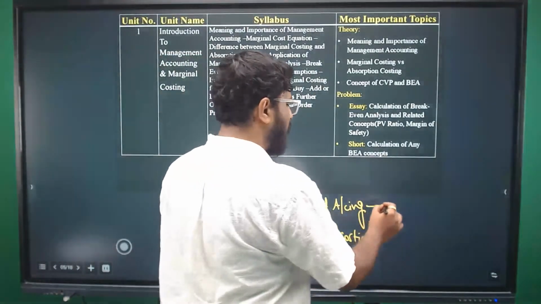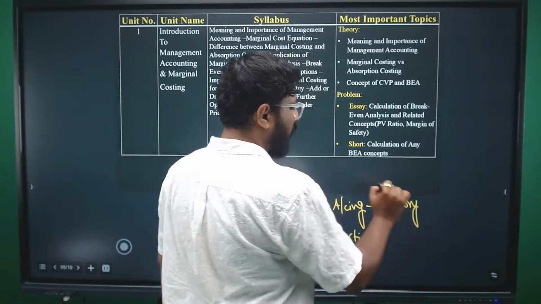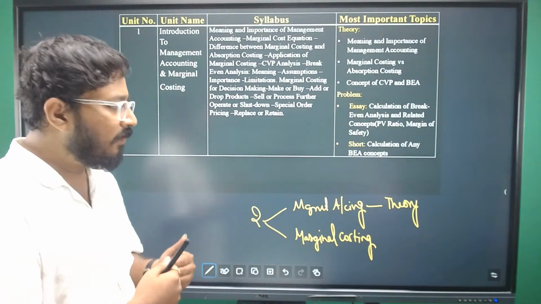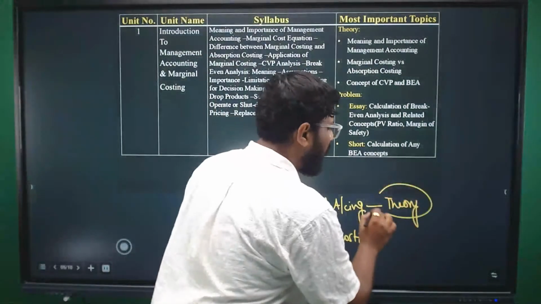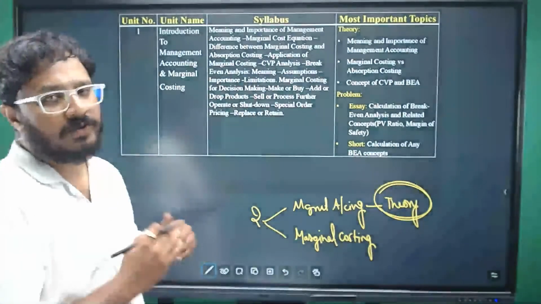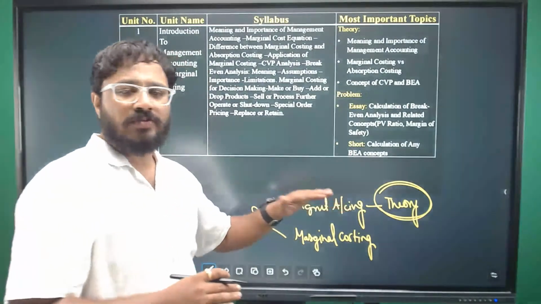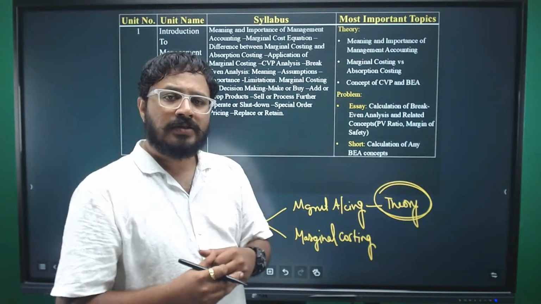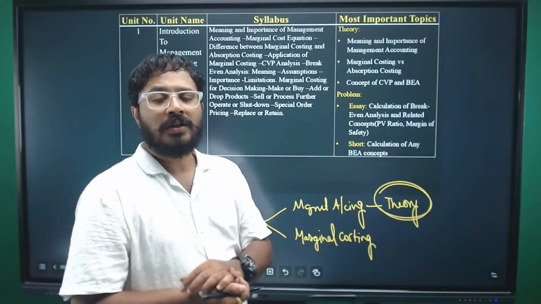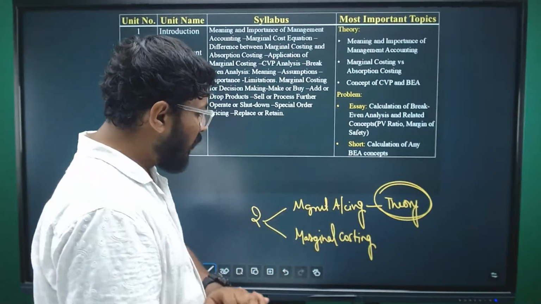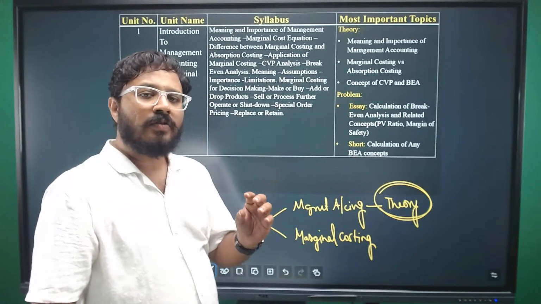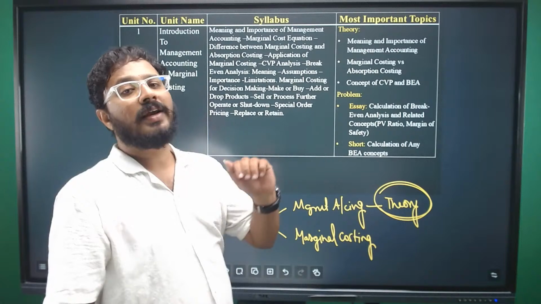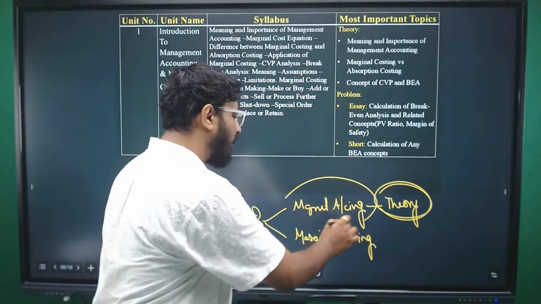Management accounting is purely theory. Students who feel practical problems are a little bit tough can easily score marks here in the first unit. What is management accounting? Simple explanation I'll give. We provide accounting information, which includes both financial and non-financial information, to the management so that they can take decisions. That is what management accounting is.